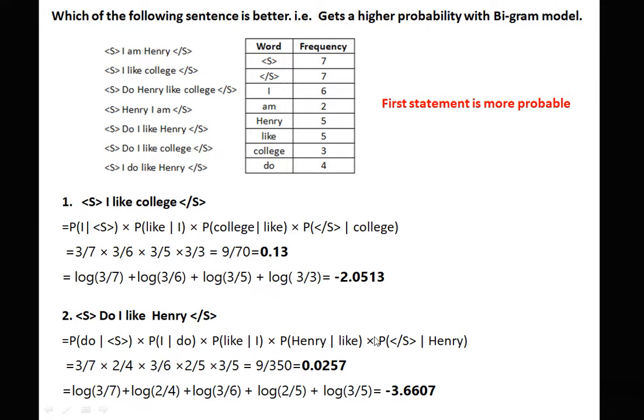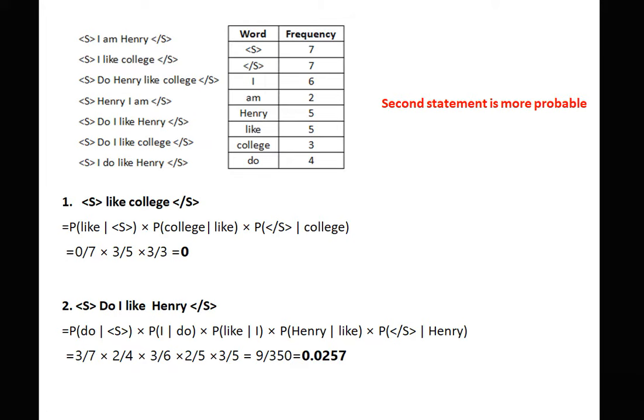We take the bigram probabilities, and instead of multiplication we add the probabilities. Now here for the first statement we are getting the answer minus 2.05, and for the second we are getting minus 3.66. Here this value is larger, so the first statement is more probable. So by taking the log we can add the probabilities and we can overcome the problem of underflow.